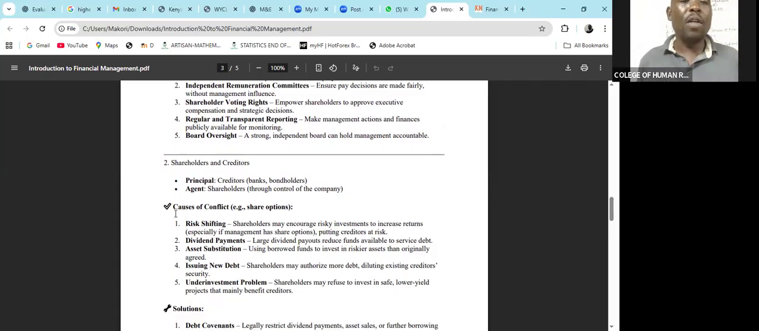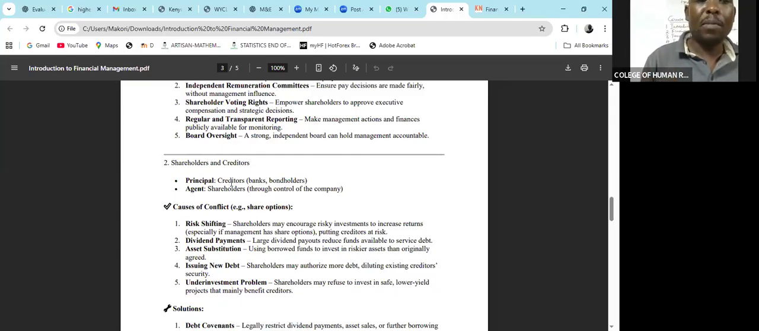Then we have now the shareholders and the creditors. Here, the creditors will be the principals, because the creditors have given their money to the business, and the business is therefore utilizing the creditors' or the financiers' money. If I give you my money, then I expect that you will use that money prudently in the way that we had agreed, so that you can pay me back at a future date. I will not give you money and then watch you waste my money.